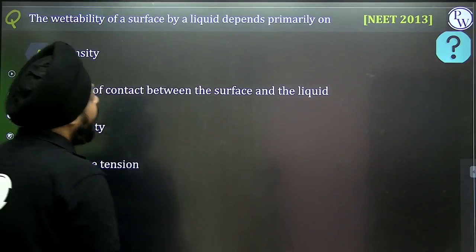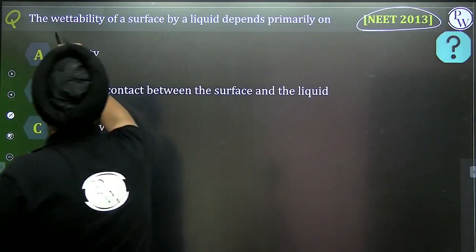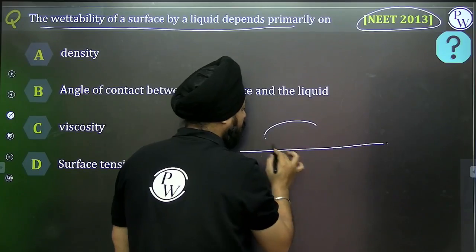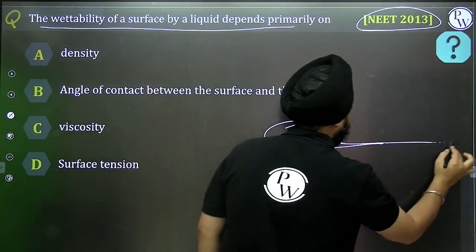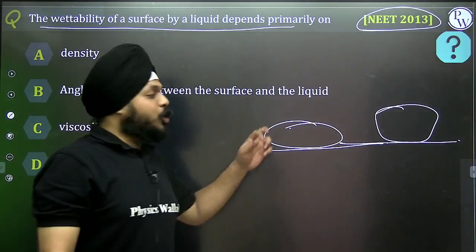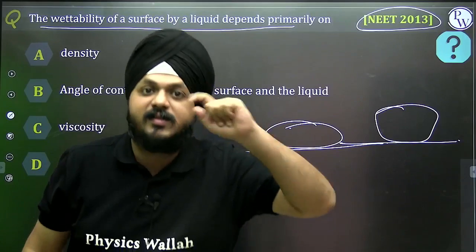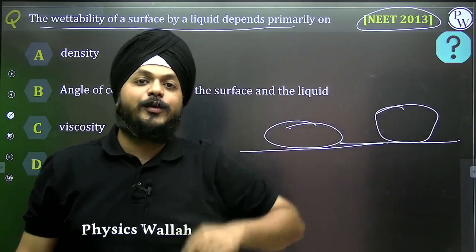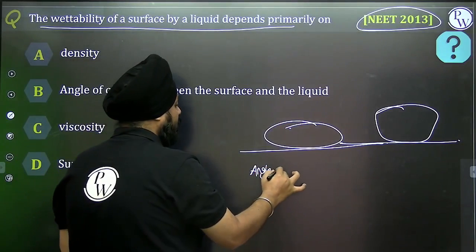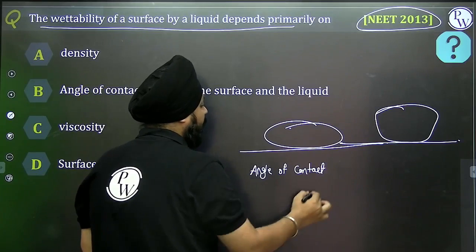Now let's see, in 2013 a question on this has been asked. The wettability of the liquid depends on which drop of the liquid is going to wet the surface. Who is going to define it? Angle of contact. What is the actual definition of angle of contact?